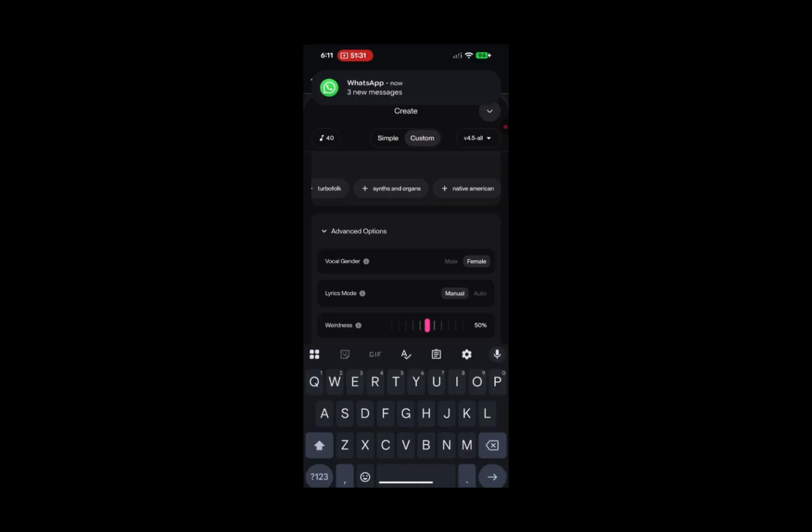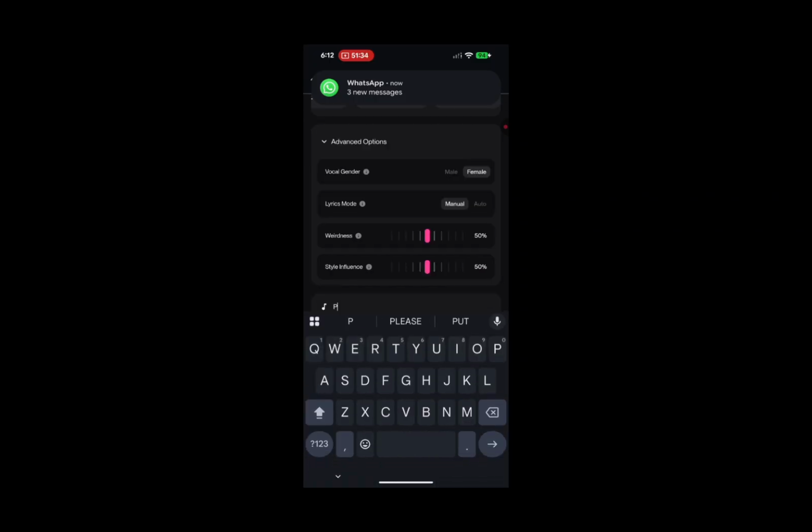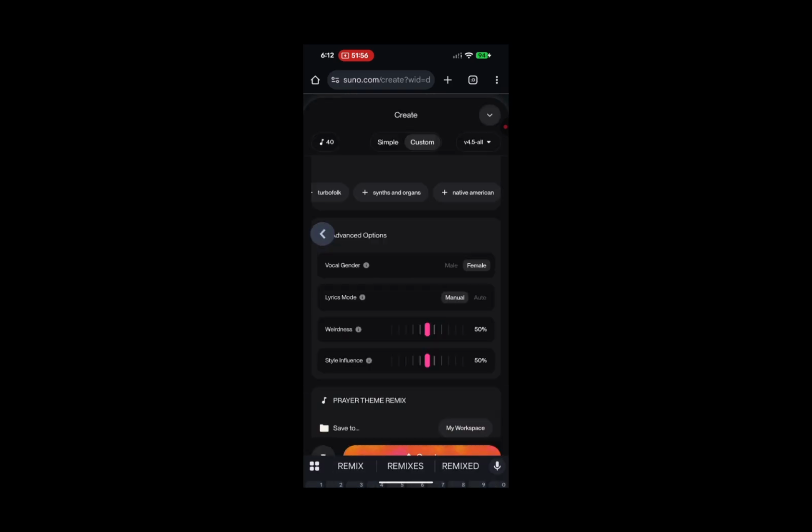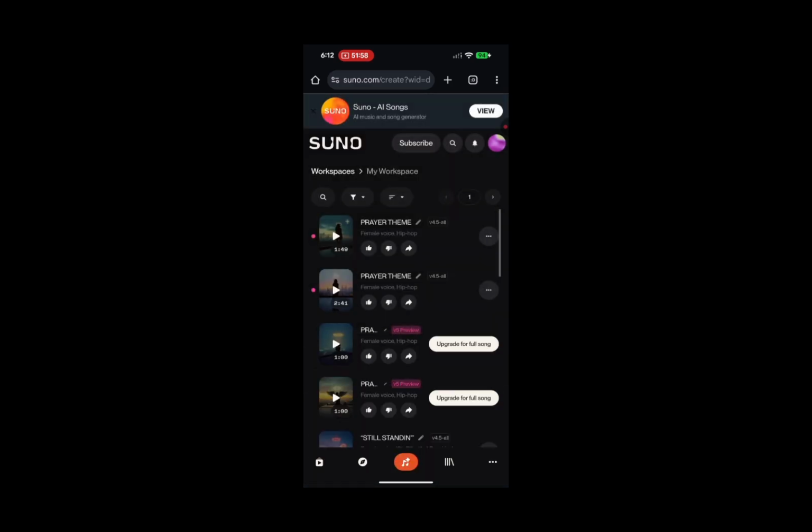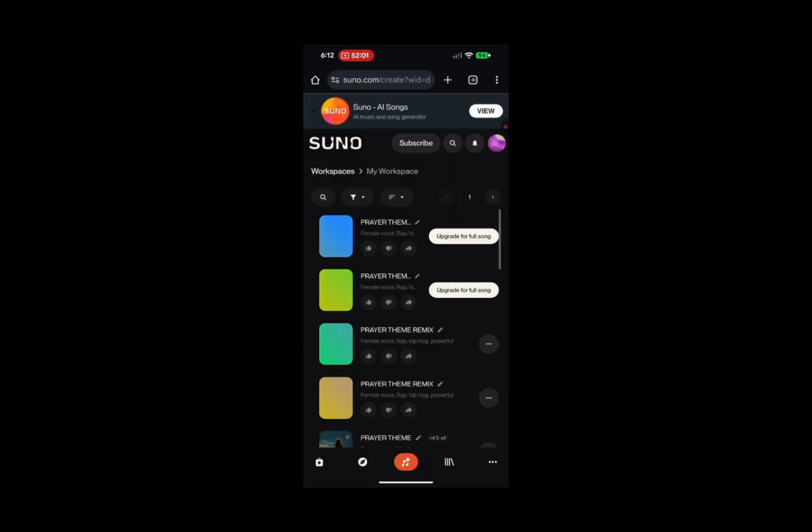And then the song is Prayer Theme, so let's say Prayer Theme Remix, because the other one is done converting and we named it Prayer Theme, so let's make this one different. Once that is done, we can hit generate. Let's wait for Suno while it gets the song ready.